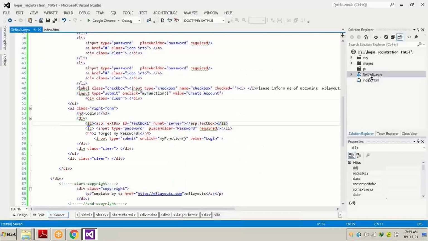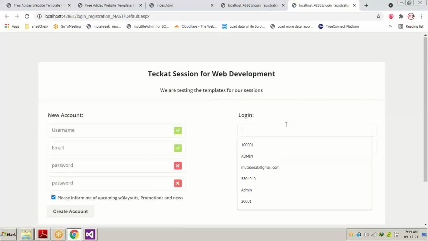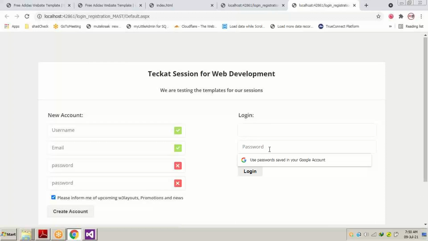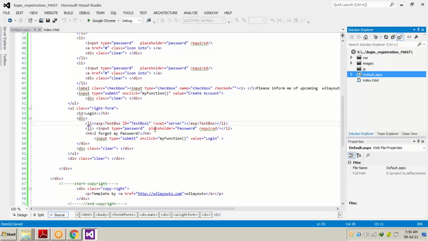Now we have to open this page. You can find the login text box right here, and you can find the password written inside the text box, but login user ID is not written inside the user ID text box. Now you can see the light text written inside the password text box. As we write something, that particular word disappears. That is called a placeholder.